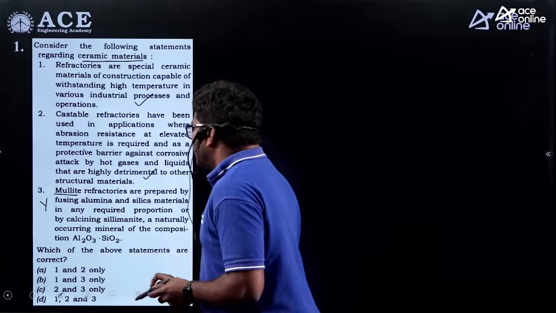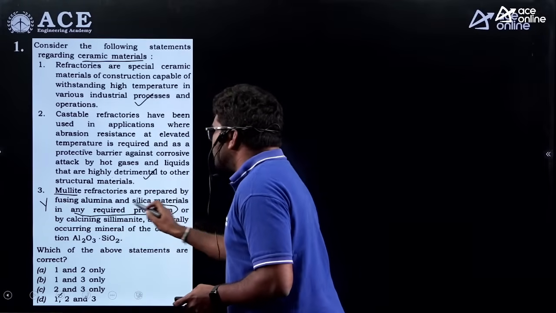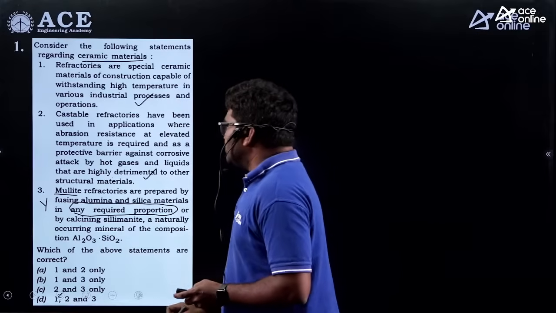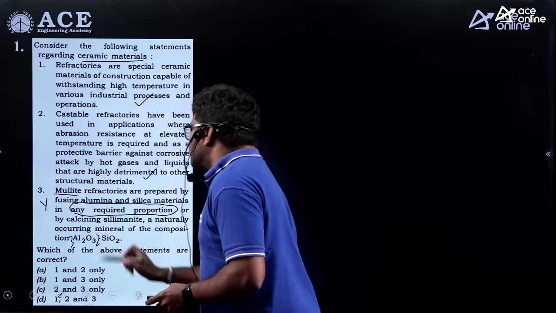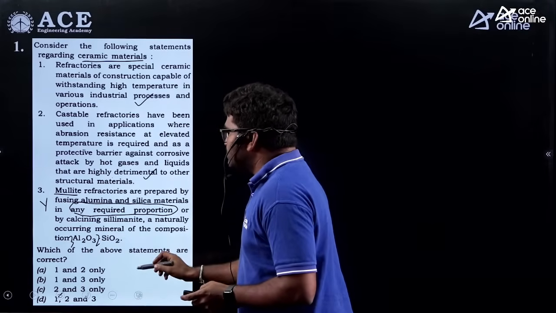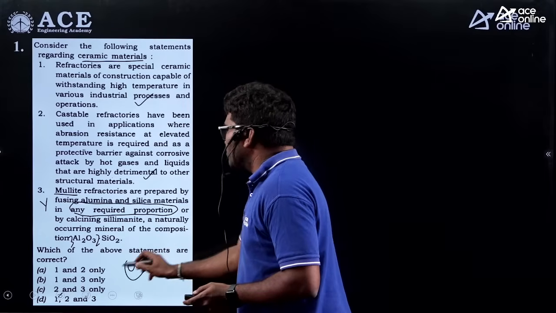Okay, here any required proportion is given. This is not correct actually. And 3Al2O3 and 2SiO2 is the correct one. So the answer for this question is A, 1 and 2.